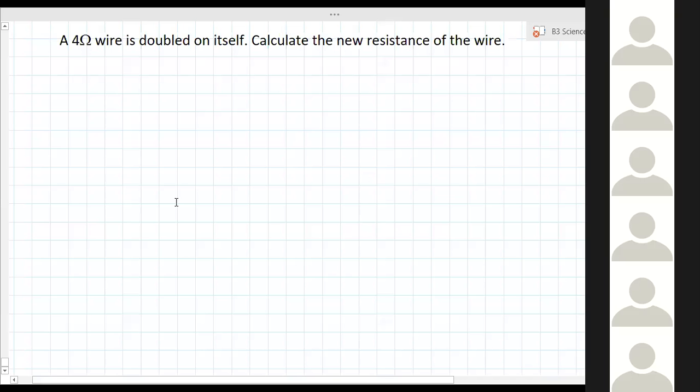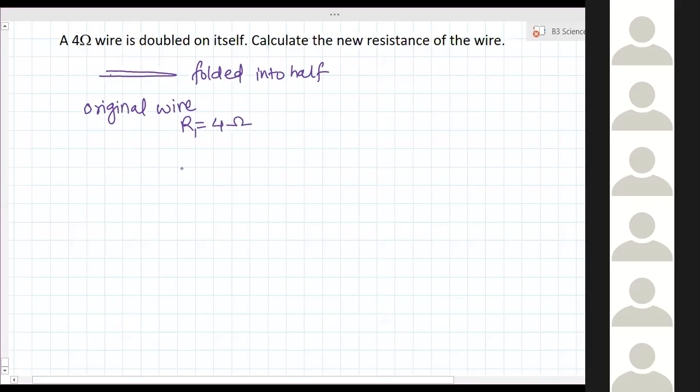So if it is doubled on itself, that means it is folded into half. So in this case, take the original wire. It has a resistance of R1, we will take it as 4 ohm.